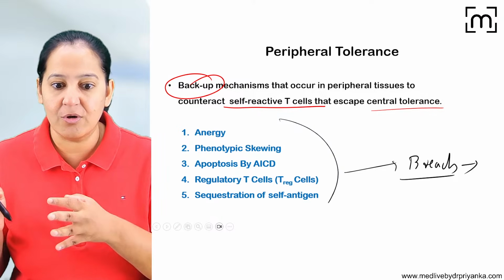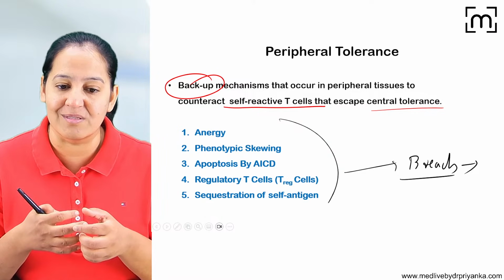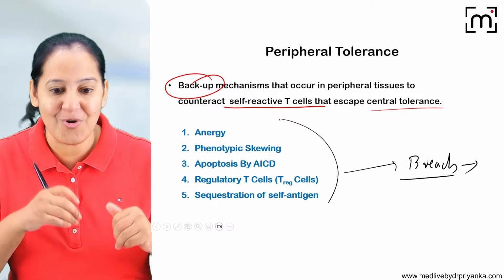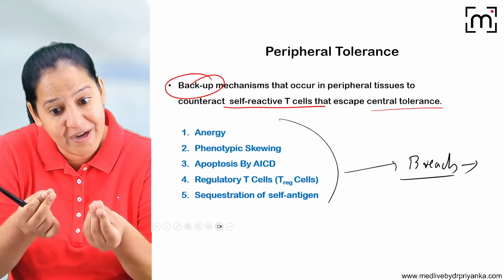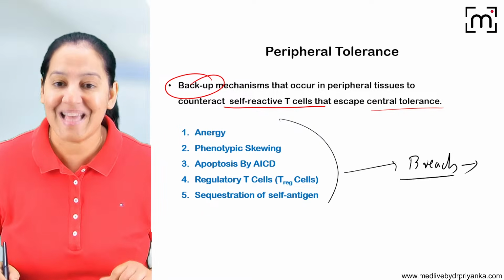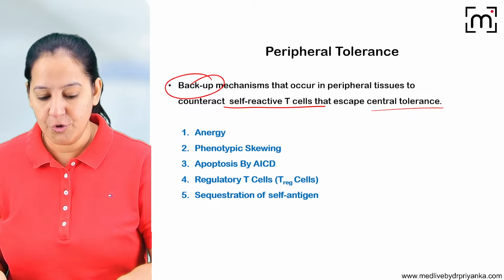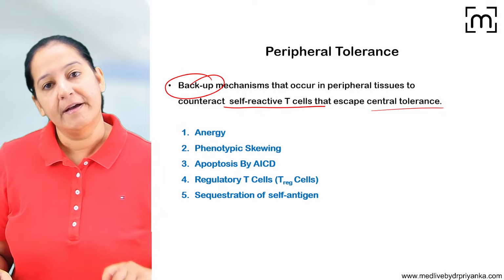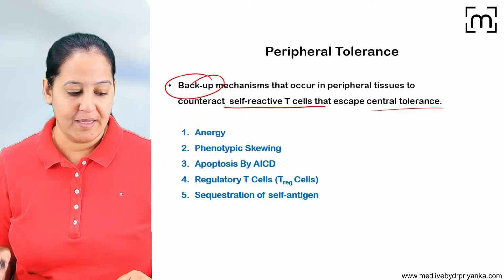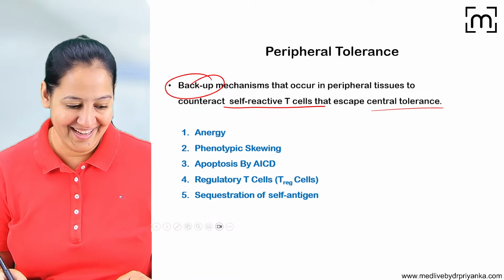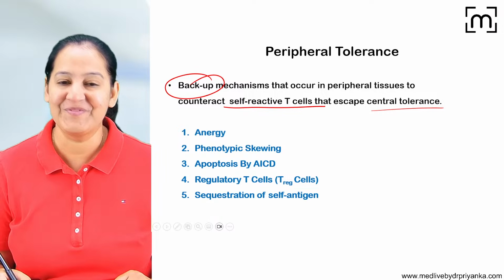You people keep on focusing on the mechanism of autoimmunity, you don't understand tolerance. Brother, until you understand tolerance, how will you understand autoimmunity? Because autoimmunity is the breach in tolerance. So first understand tolerance, then you breach it, and that's autoimmunity. It's as simple as that. So let me explain the 5 mechanisms. You want me to explain the 5 mechanisms? The 5 mechanisms of peripheral tolerance. Then we will breach them one by one. Okay, let's go. Got it?